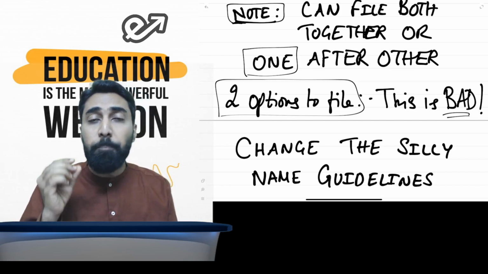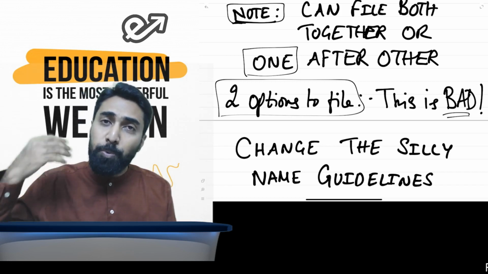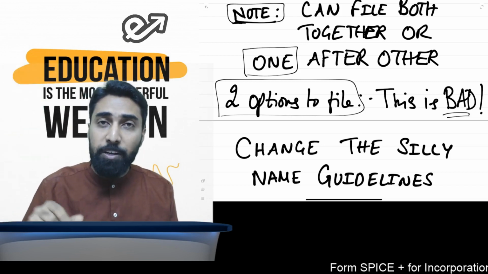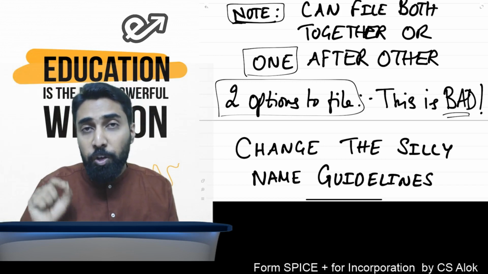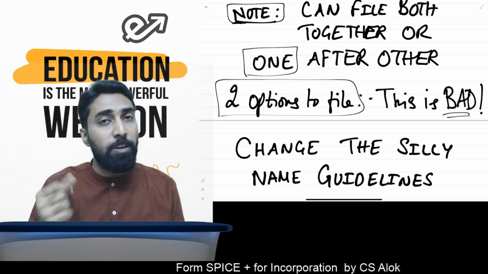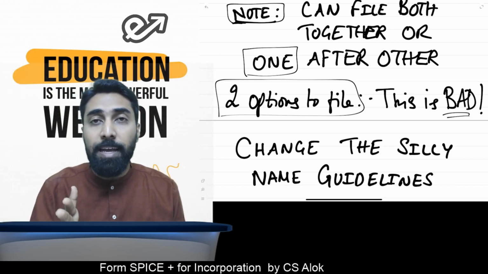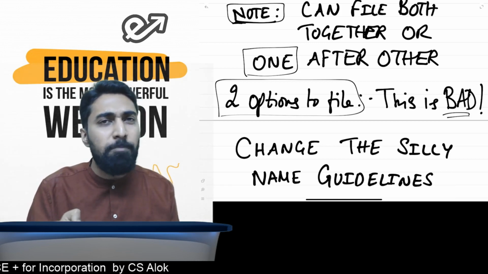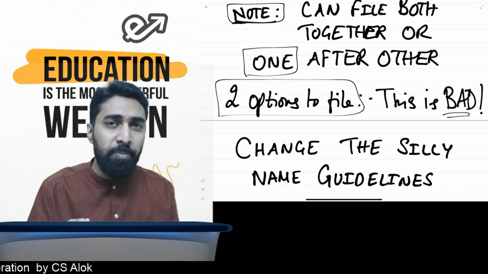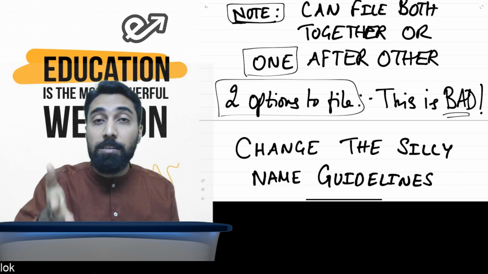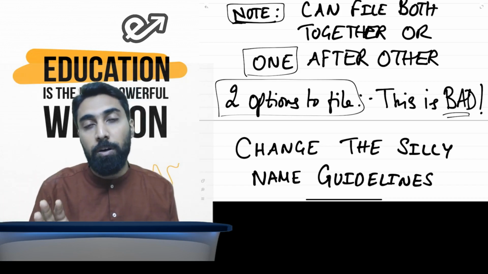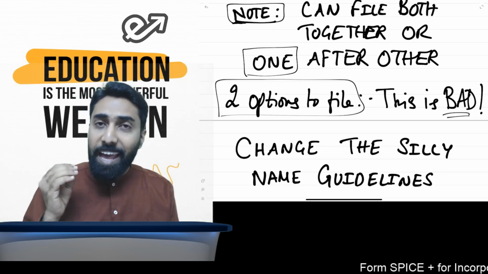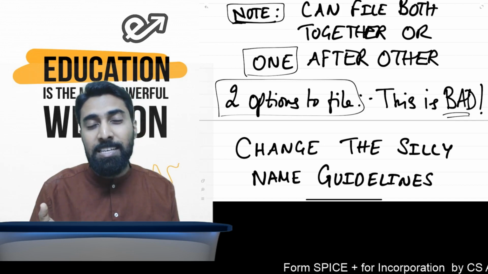See, if you want to start a proprietorship in India, there are no rules. You put any name, you can start. You want to start a partnership in India, you put any name, you can start. You want to start a trust in India, you can put any name. Of course, you can't put names which are against India. That much they'll see, but they don't see more detail. But when you want to start a company, they'll tell some 100 rules. You can't even name what you want. So I really hope in future they will change the age-old name guidelines and make it more simple.